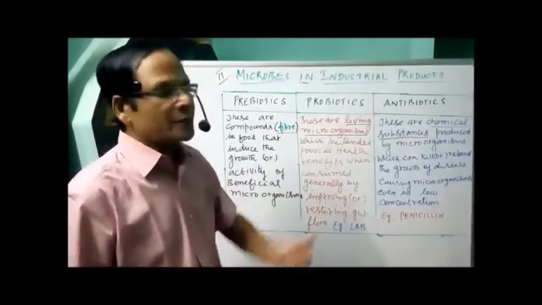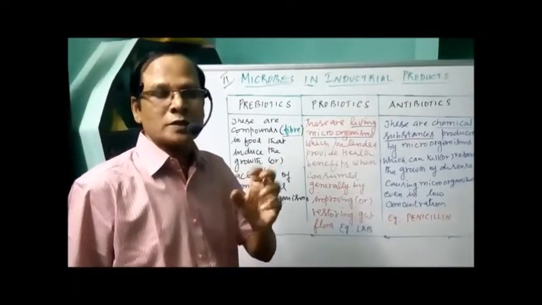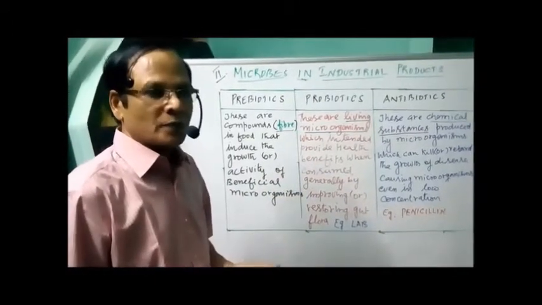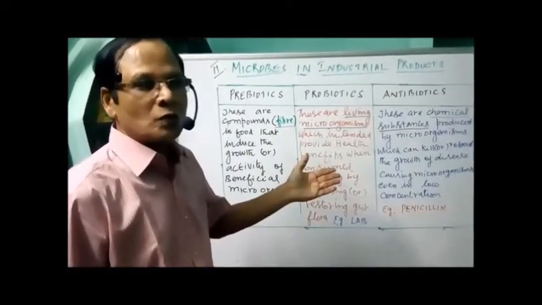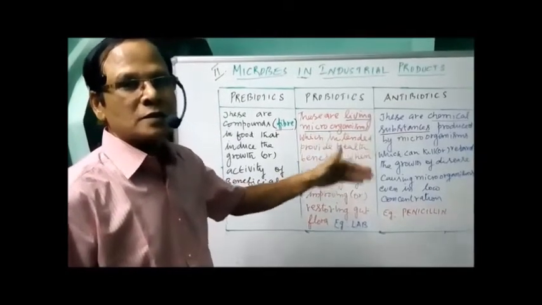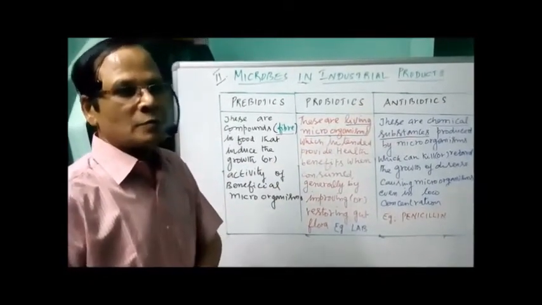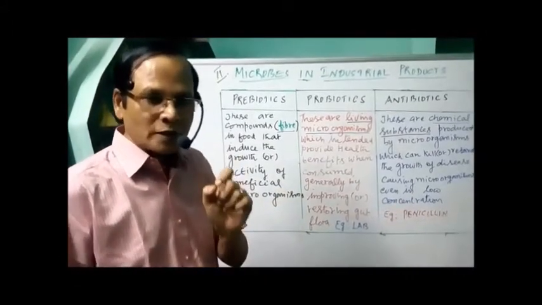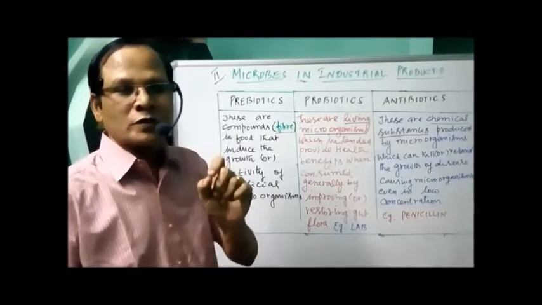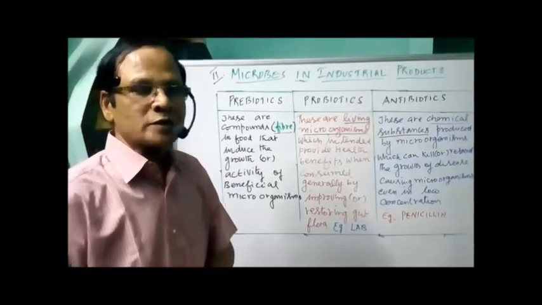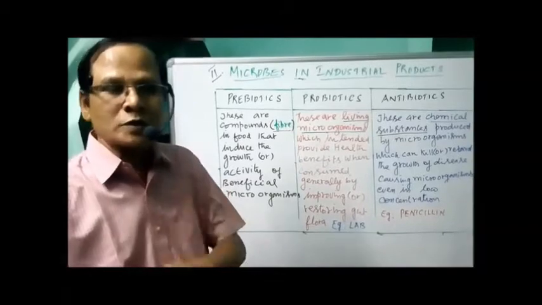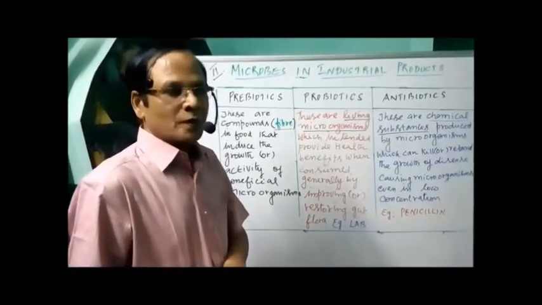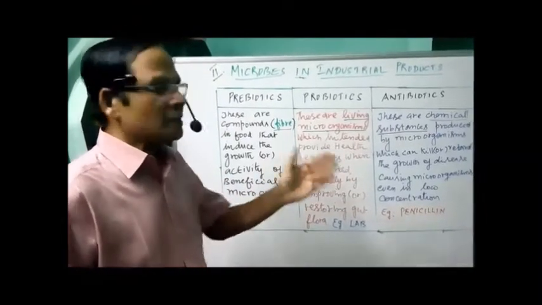So these are all chemical substances produced by some microorganisms which normally kill or inhibit or retard the growth of other disease-causing microorganisms. For example, we have streptomycin. It is an antibiotic which is used to kill the bacterium which causes tuberculosis, Mycobacterium tuberculosis. That can be killed by means of streptomycin, the one which is produced by Streptomyces griseus.